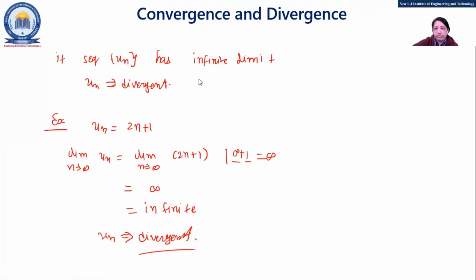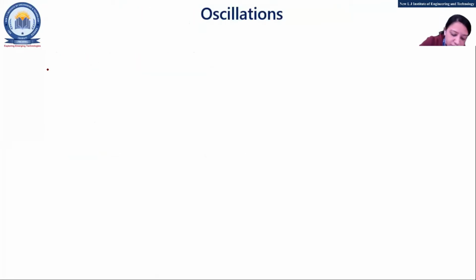Just confirm in the chat box: is there any problem in either divergence or convergence? Okay. So the next thing is oscillation of a sequence.